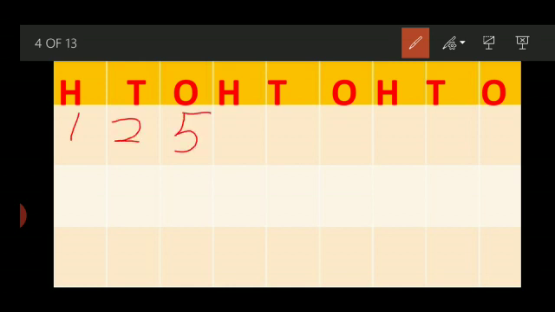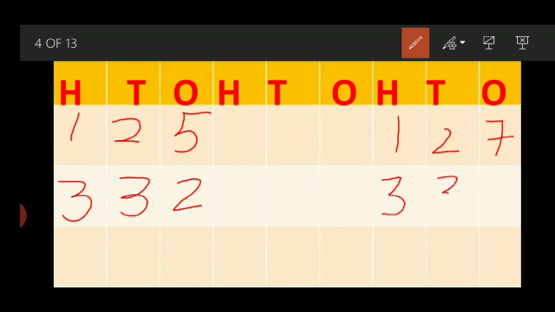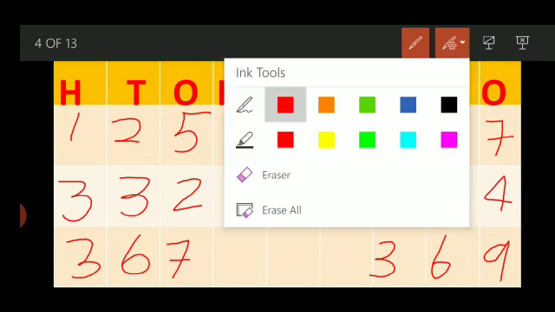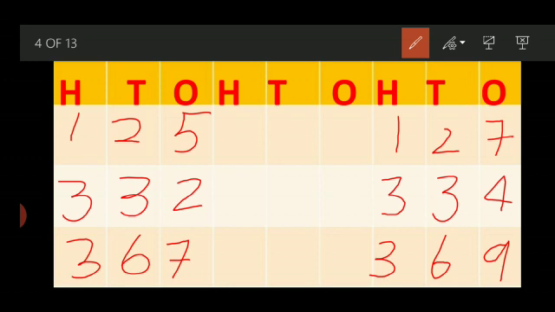125 and 127, 332 and 334, 367 and 369. Have you seen the 3 examples I have taken for you? I hope this will make your concept very clear.